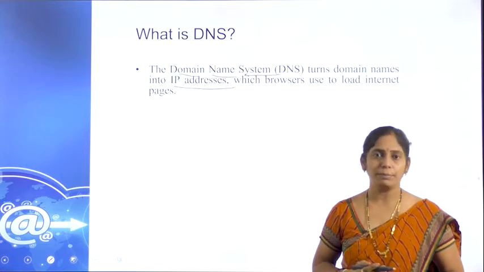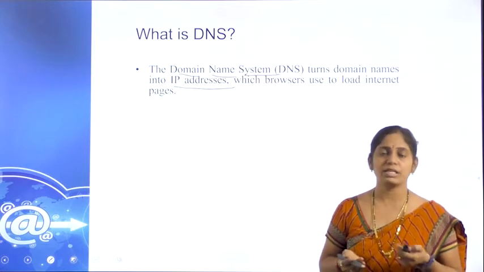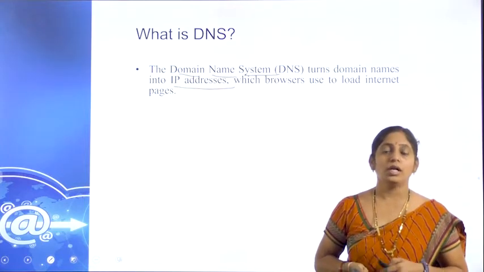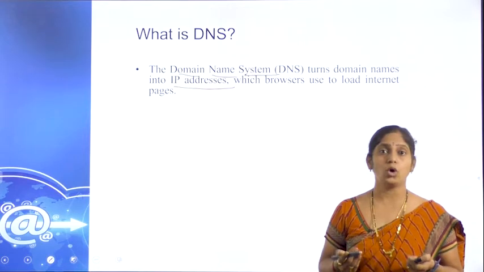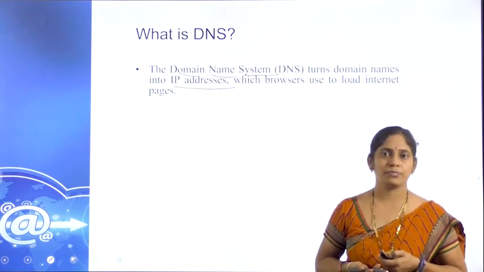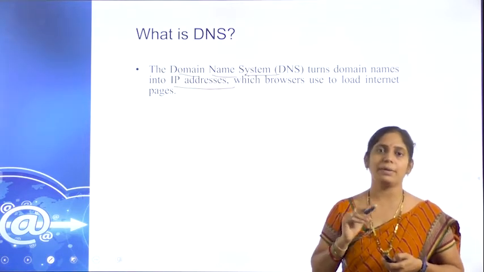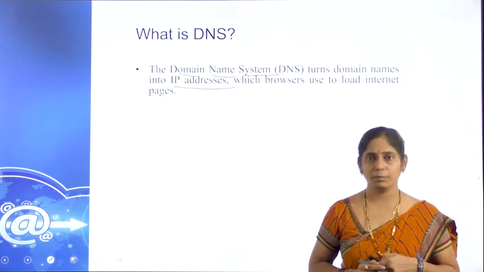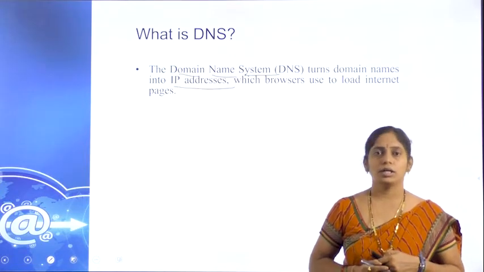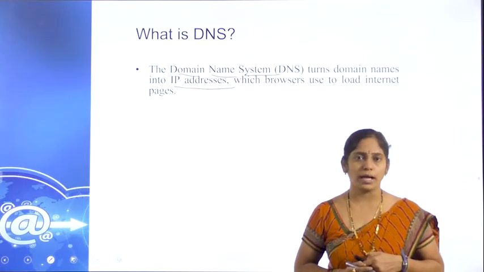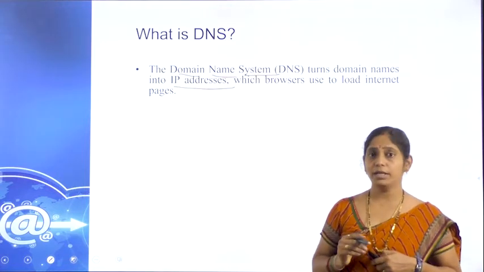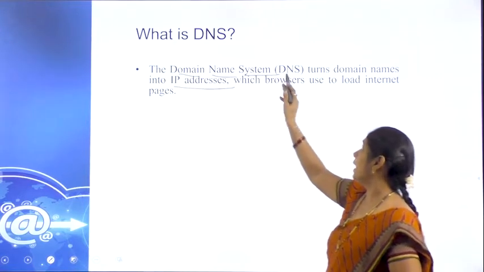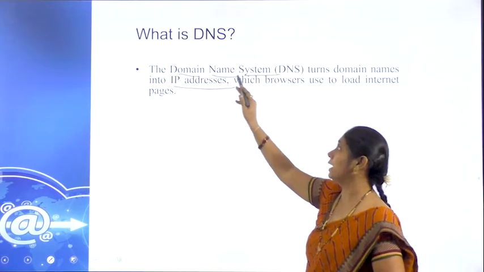Let us take the example of Google. In Google, we have lakhs and crores of web pages. Each web page has a specific IP address. Is it possible for a human being to remember that many IP addresses? It may not be. This is difficult to remember. That's why, instead of using the IP address, we use the name. That name is called DNS, the domain name system.